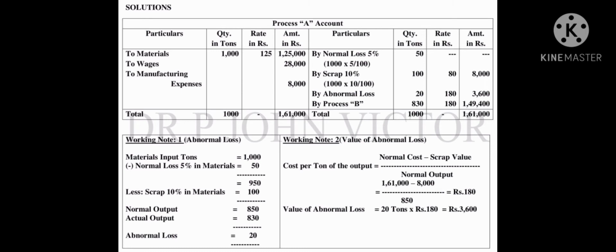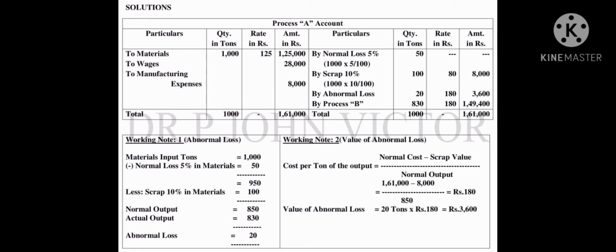Then scrap value, that is 10% scrap, we have to deduct 100 tons, and then we get 850 tons. This 850 is normal output. Okay, this is normal output 850, but the actual output given for process A is 830 only, but our normal output is 850. That means the balance 20 is called abnormal loss. So this value to be credited, abnormal loss 20 units.